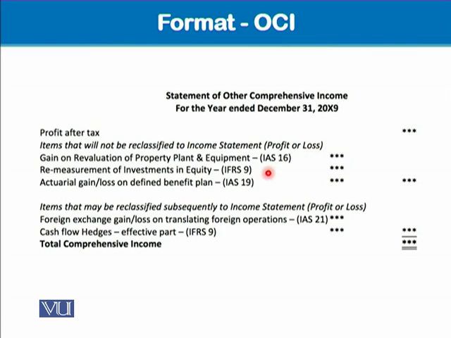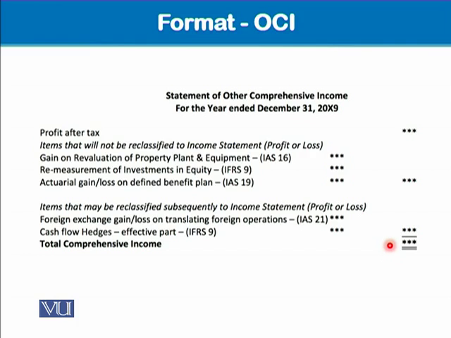In the same way, remeasurement of investment in equity and actuarial gain or loss on defined benefit plan are never reclassified to profit or loss, despite disposing of them or whatsoever. These will not be reclassified to profit or loss as a realized item. So what we get is the total comprehensive income.